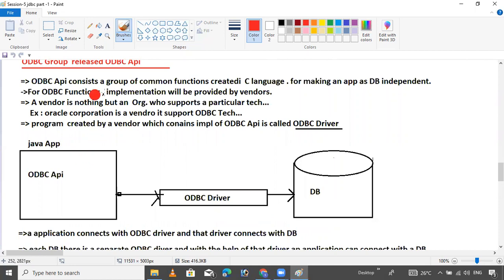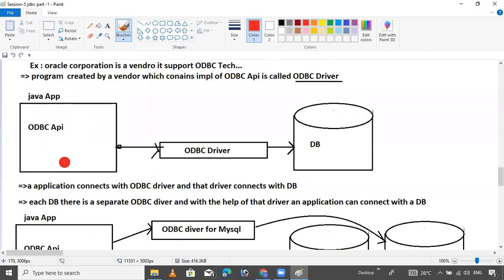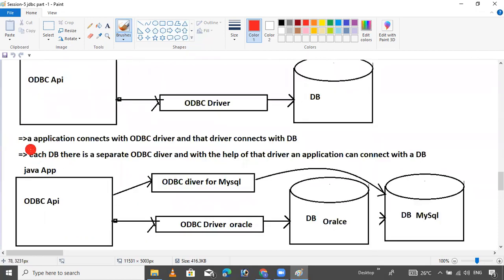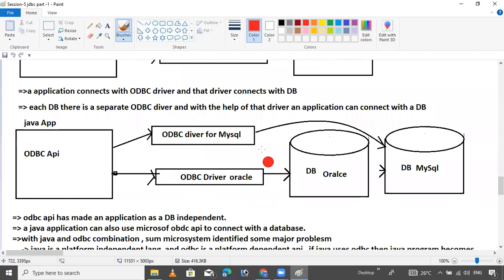ODBC API consists of a group of common functions created using the C language. Each database vendor provides a separate driver.